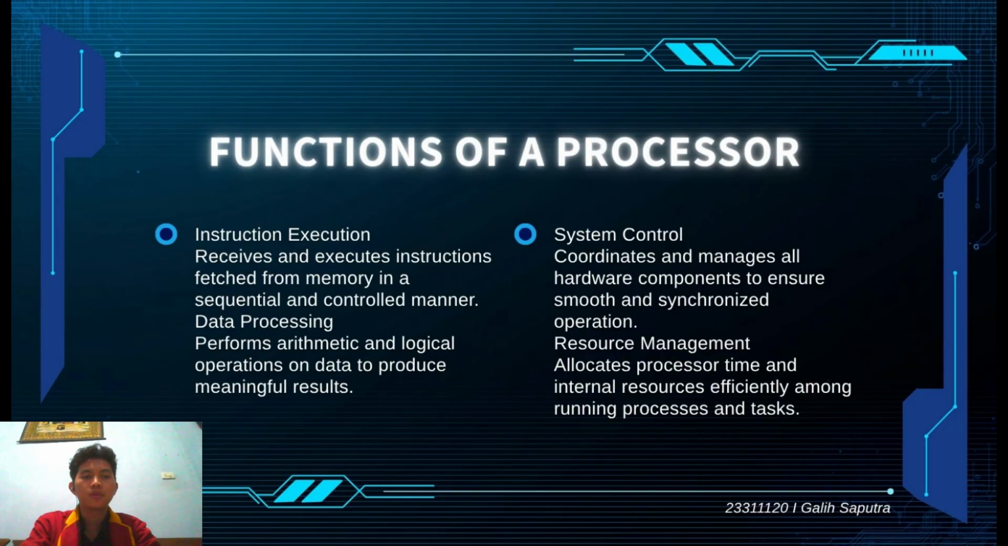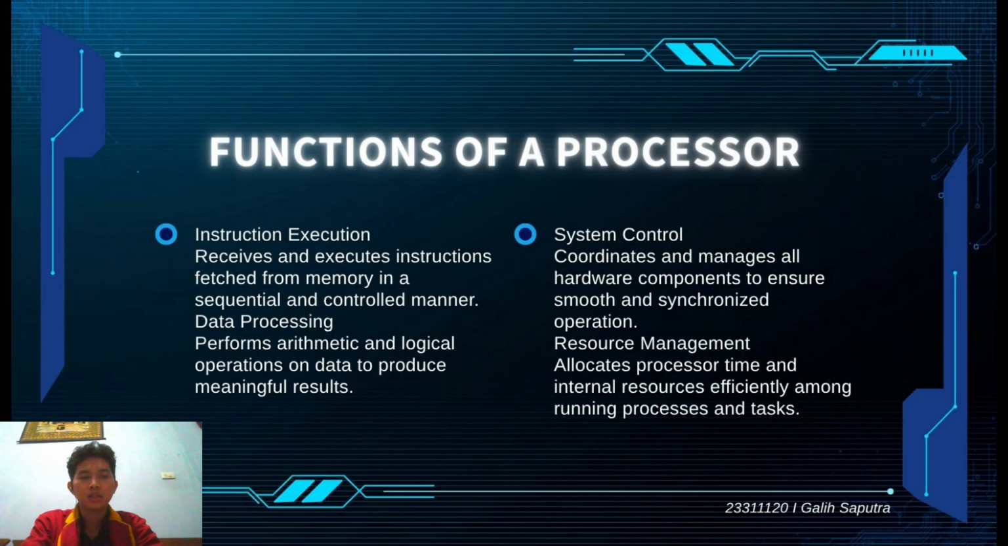The function of a processor. The processor performs several important functions within a computer system. The first function is instruction execution. The processor receives instructions from memory and executes them in the correct order. The second function is data processing. It performs arithmetic operations such as addition and subtraction, as well as logical operations that help programs make decisions.